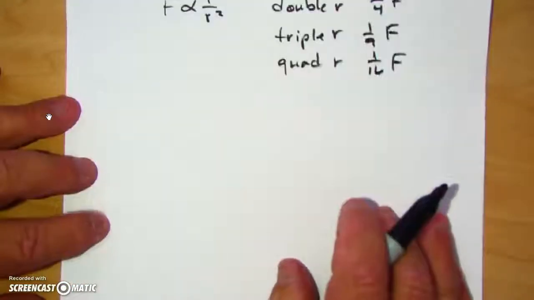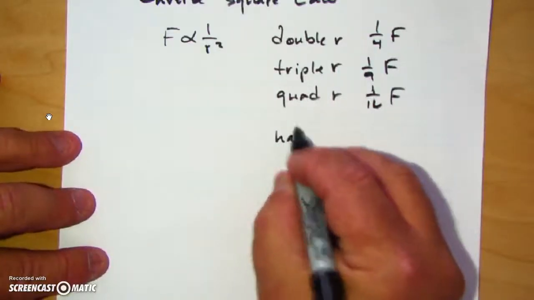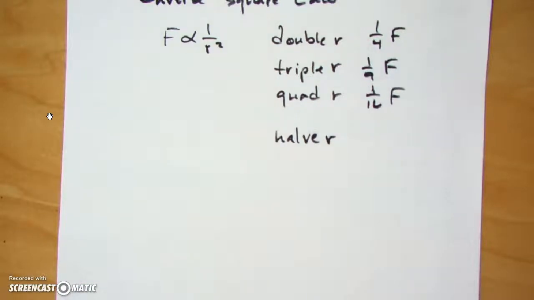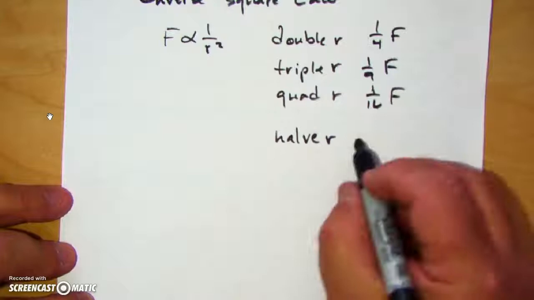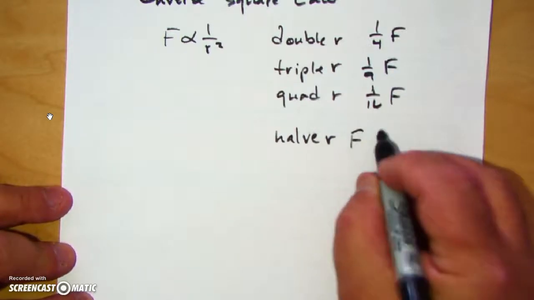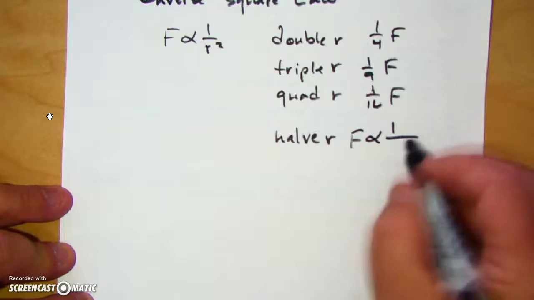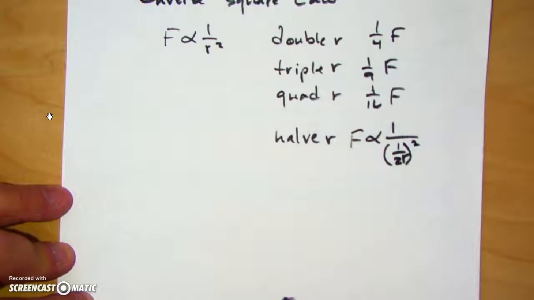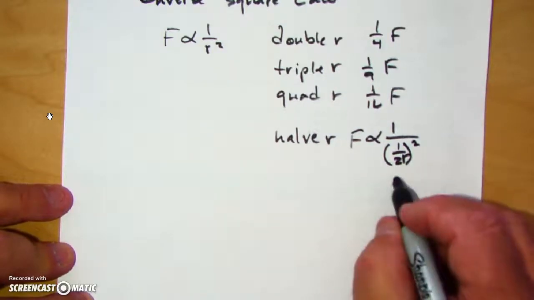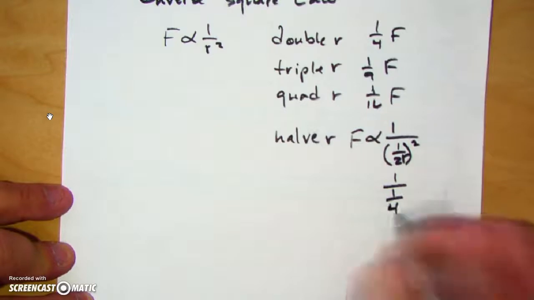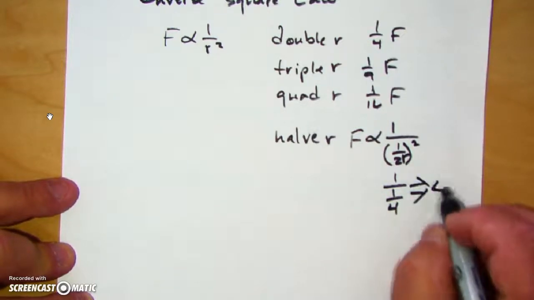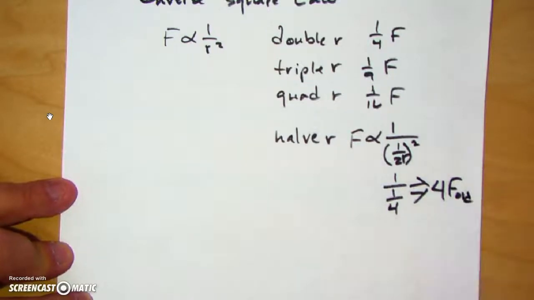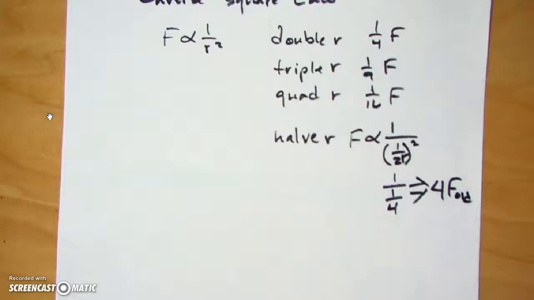Now, let's go the other way. Let's cut r in half. This is the one that takes a little bit of thinking. Let's go all the way back to the equation. I'm going to say F is 1 over, now I'm going to say 1 over 2r squared. When I reduce that, I get 1 over 1/4, which reduces down to 4 times the old F. So in other words, it goes up by a factor of 4.